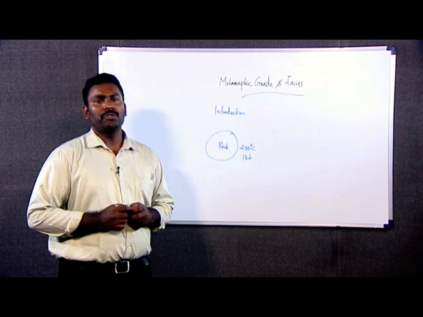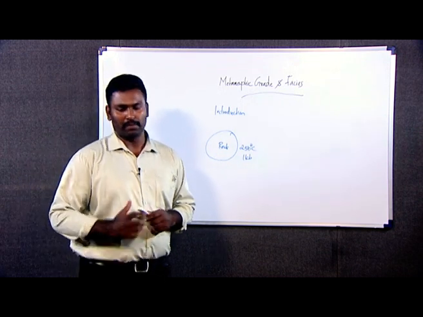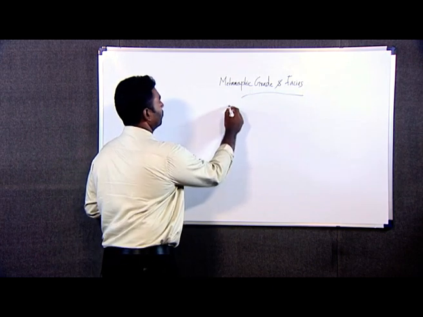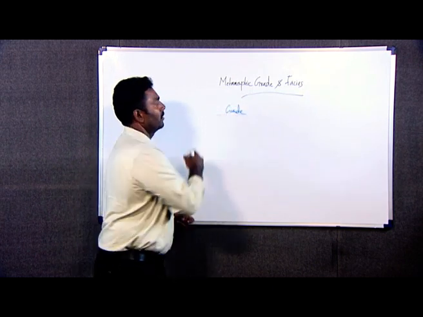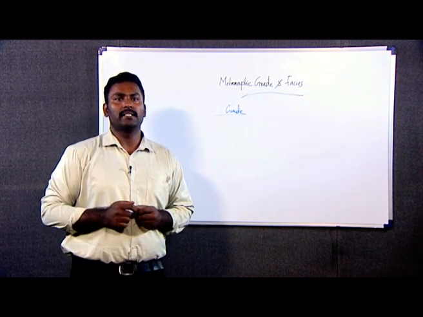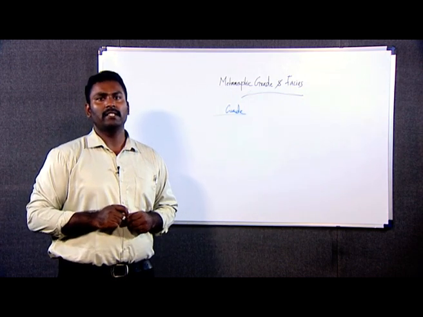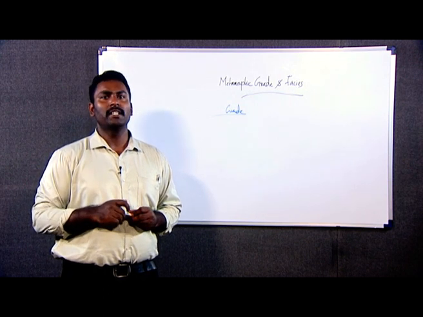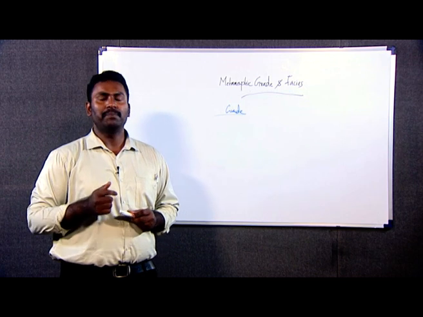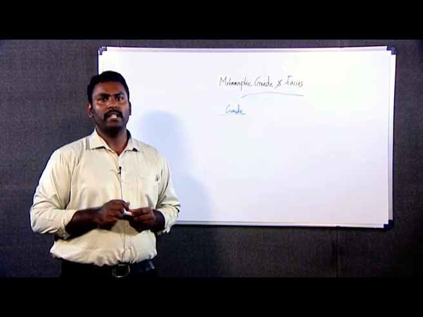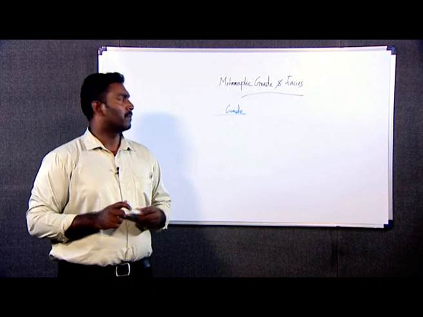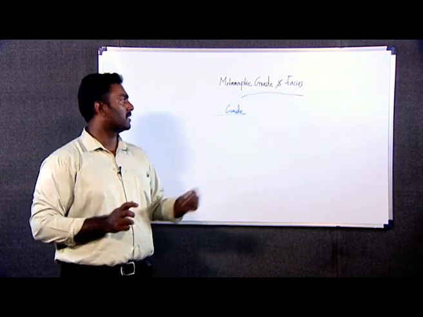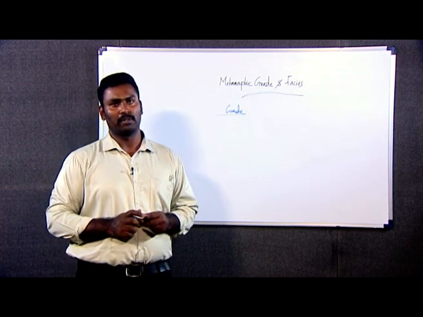Now we directly move to our topic, that is the grades of metamorphism. What does metamorphic grade mean? Metamorphic grade indicates the degree or intensity of metamorphism that a rock has been affected by, which means the pressure and temperature conditions under which that metamorphic rock was formed. That degree and intensity of metamorphism is termed the grade of metamorphism.